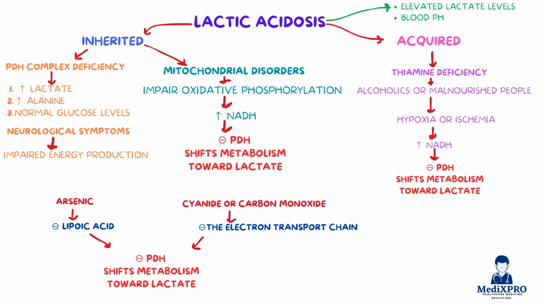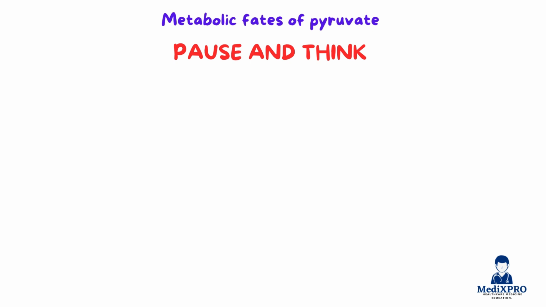So here's your final recap. Pyruvate has 5 main fates: acetyl-CoA, lactate, oxaloacetate, alanine, and ethanol. It is transported into mitochondria via a proton symporter. The PDH complex converts pyruvate into acetyl-CoA using 5 vitamin-derived cofactors and is regulated both allosterically and by phosphorylation. Lactic acidosis results from impaired aerobic metabolism of pyruvate, whether inherited or acquired, and always involves a shift toward anaerobic lactate production. To lock this in for your SEQ or Viva, quiz yourself.